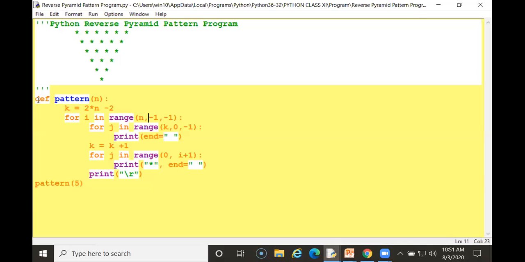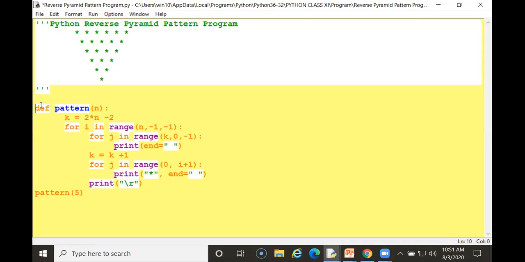So in this pattern, I am defining with the def. Def is a keyword. Pattern is any user defined name you can write for a function. And here I have written n. What is n? We can get the value also. So I can give you a demo of n. N equal int input.